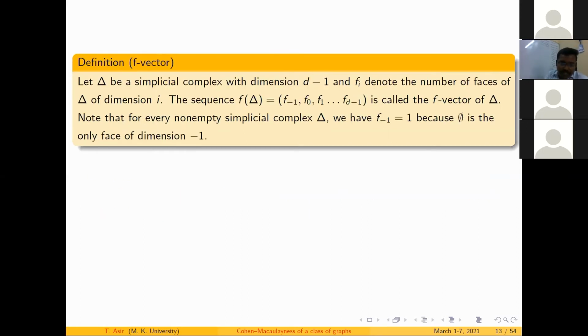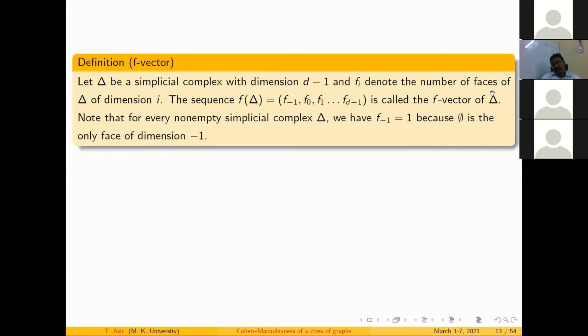Using these clarifications, we move on to the subject called Cohen-Macaulay using these tools. Before that, I need one more definition because I want to give you an example of how we can find the Cohen-Macaulay property of a graph. For that, we have many tools. One such tool is the f-vector. So I would like to give you the definition of the f-vector of a simplicial complex. Let delta be a simplicial complex with dimension d minus 1.